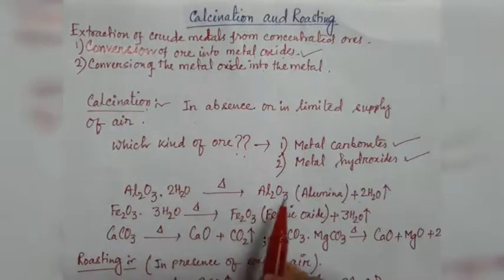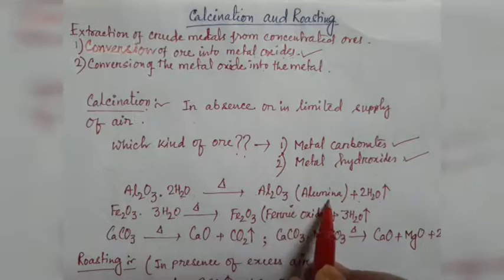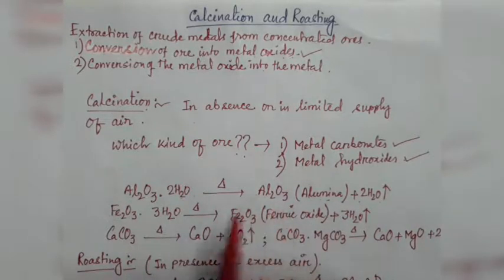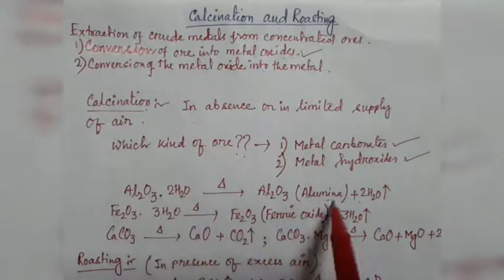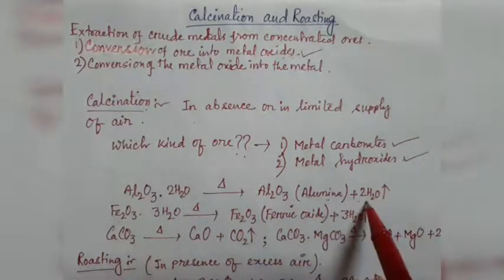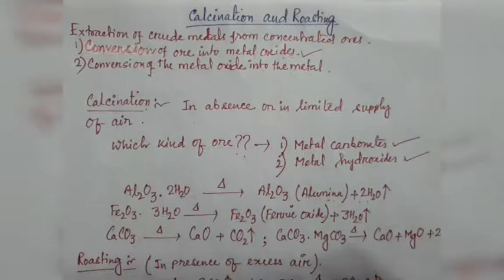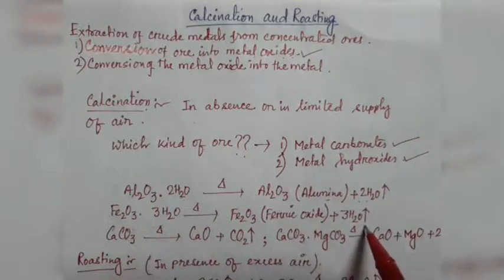From bauxite we can get alumina, that means the oxide of the ore. So Al2O3.2H2O upon heating produces alumina along with water. As the medium is heated, the water will evaporate. Next one is limonite. Limonite upon heating produces ferric oxide along with water.